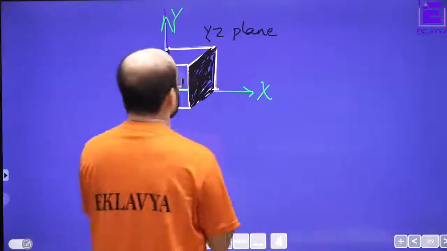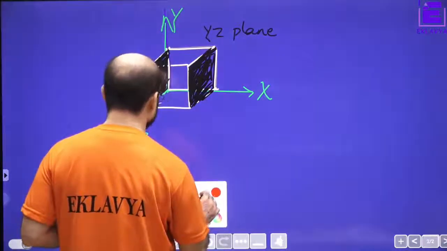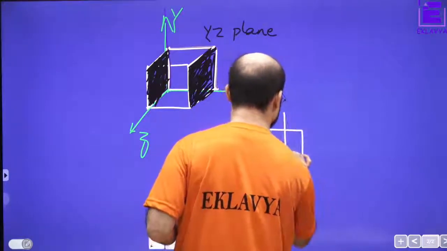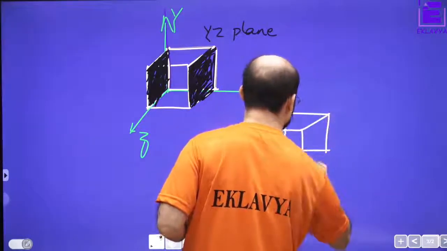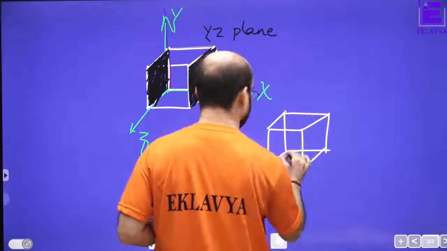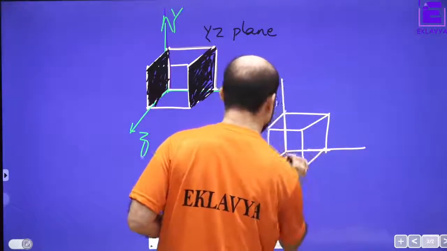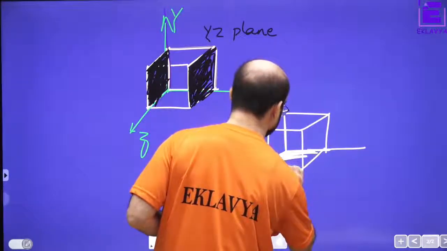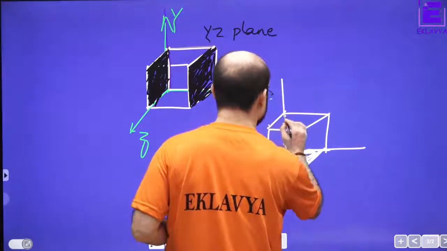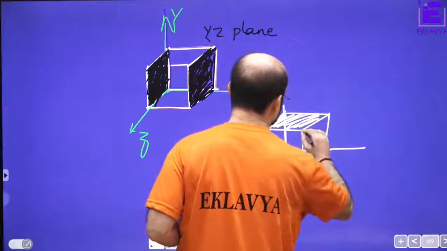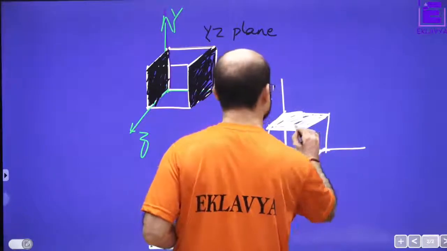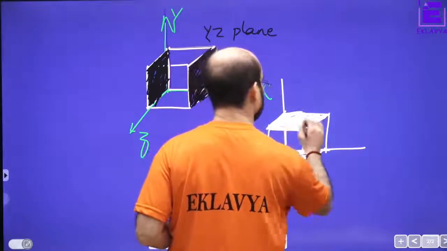Right? Now, let us draw another. If you have got these two, these two are XY plane, okay?